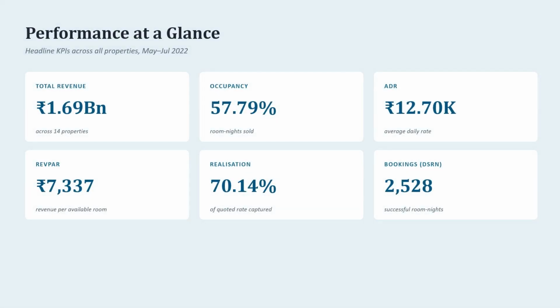Performance at a glance: for the months of May, June, and July, the total revenue was 1.69 billion across all 14 properties. Occupancy rate was 57.7 percent. ADR, that is average daily rate, was 12.70K. Revenue per available room was 7,337. Realization was 70.14% of the quoted rate captured.